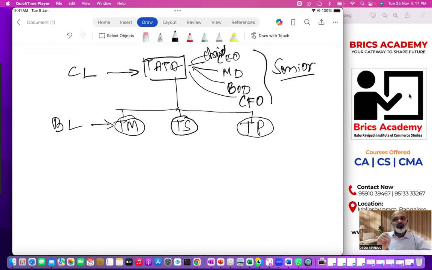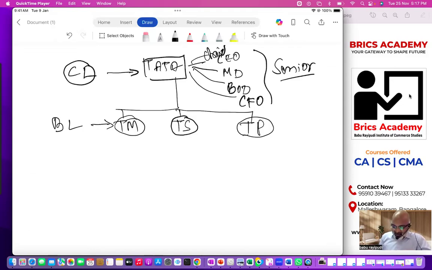Then every group has got businesses. Each business is given to a manager called the business level manager. Common sense you apply now. Corporate level managers will design strategies for the entire group. They decide what resources we need. They decide what strategies we need to follow. They decide what business we need to expand. Everything they only decide. Point clear?